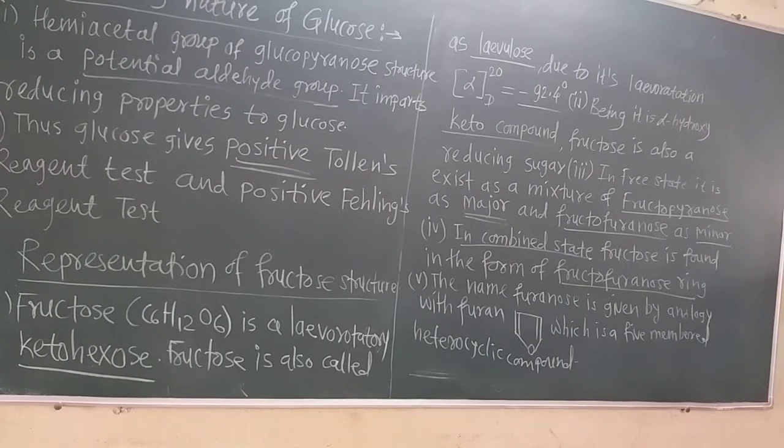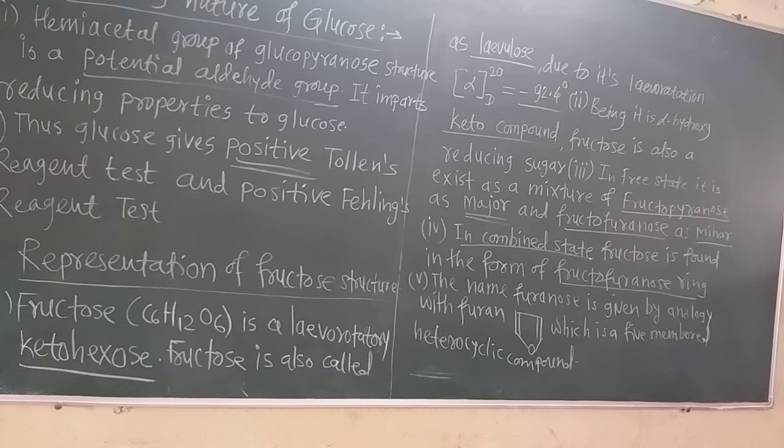Now see on the blackboard. In the combined state, the fructose is found in the form of only the fructofuranose ring, but in the form of a mixture it is found as both fructofuranose and fructopyranose. But fructopyranose is the major form and fructofuranose is minor.